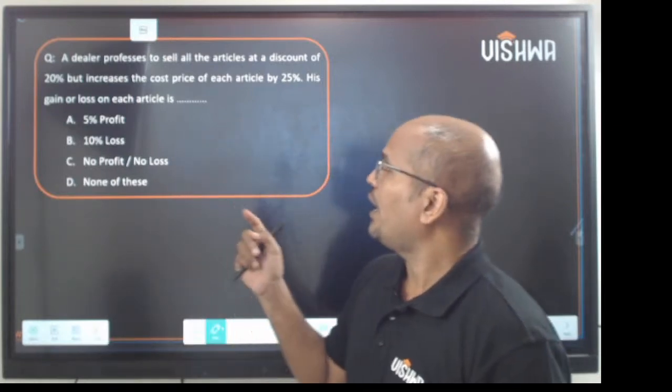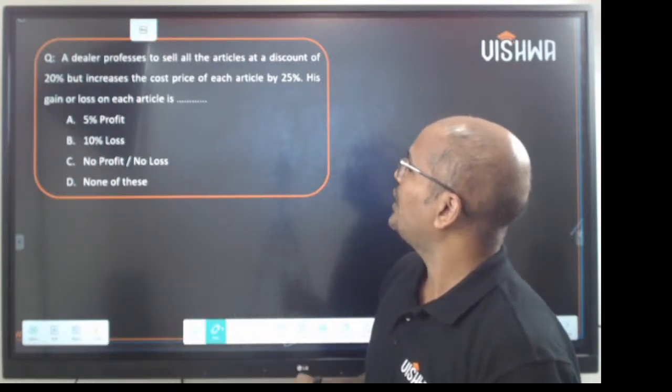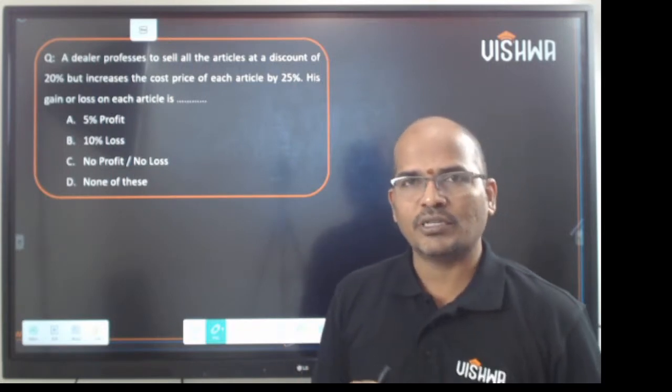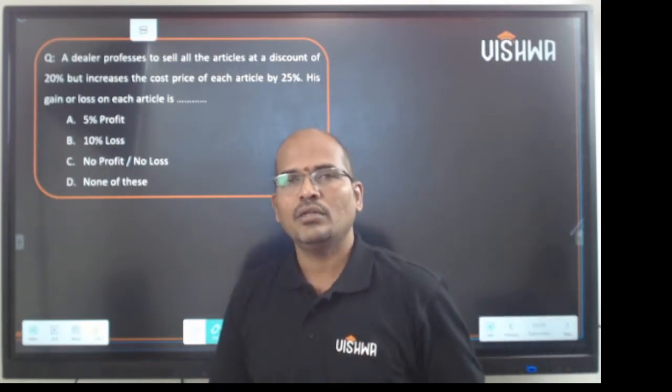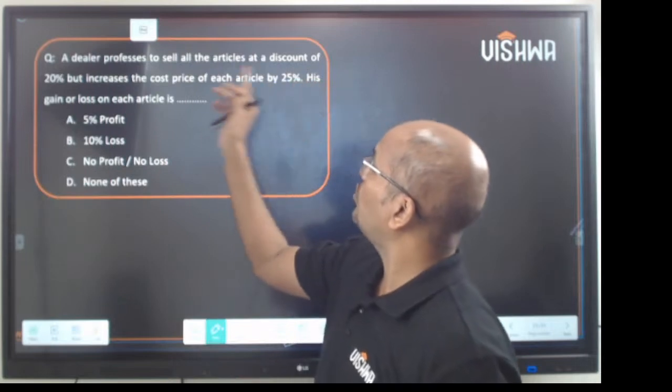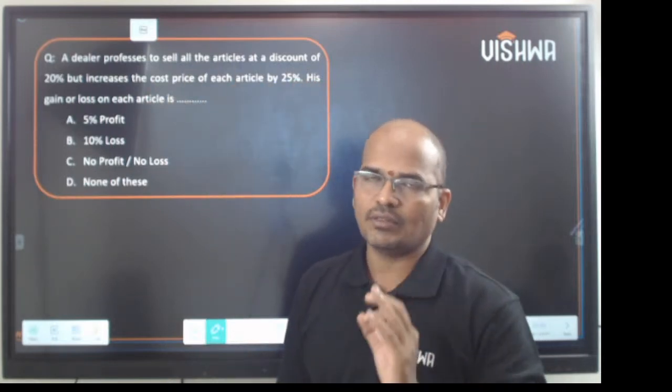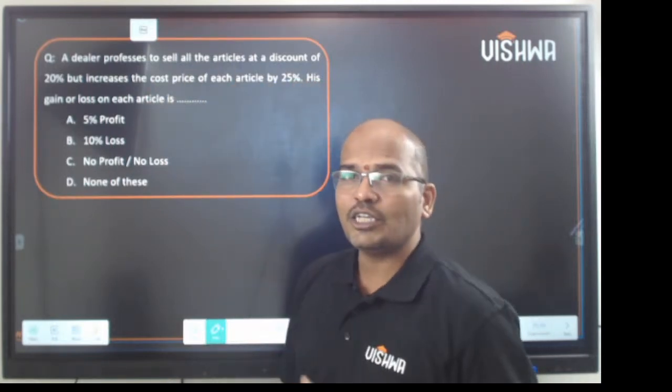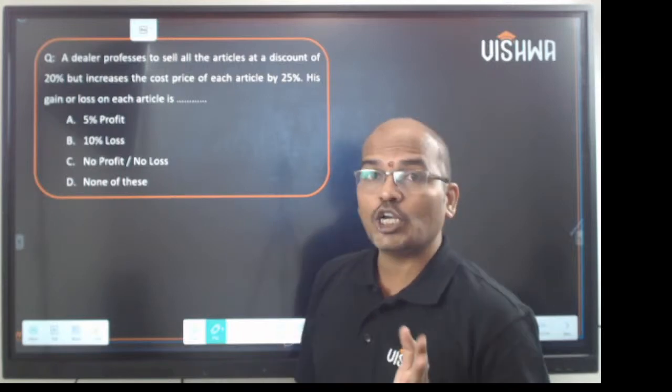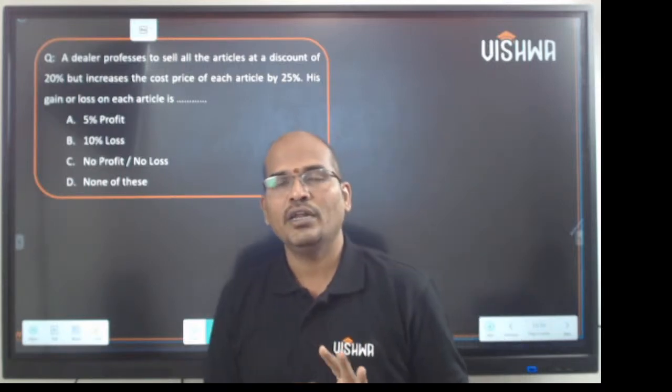Next question. A dealer professes to sell all the articles at a discount of 20%. So there is some MRP, and on the MRP this fellow wants to give a discount of 20%. But he increases the cost price of each article by 25%. Smart fellow, right?